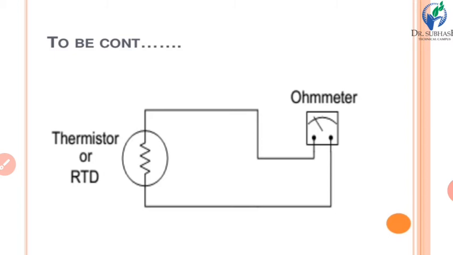Here we can see one figure, and in this figure we can see one resistor. This may be a resistance temperature detector, or it may be a thermistor. In our case, we will consider it as a thermistor.